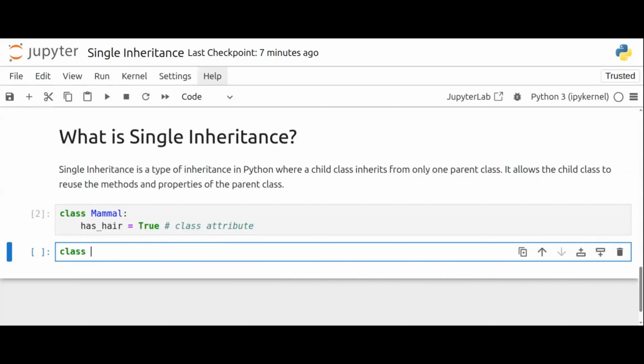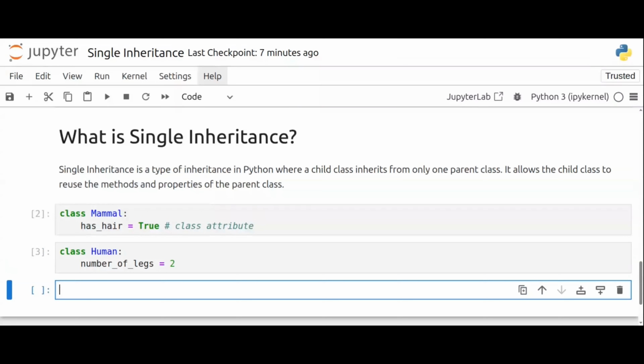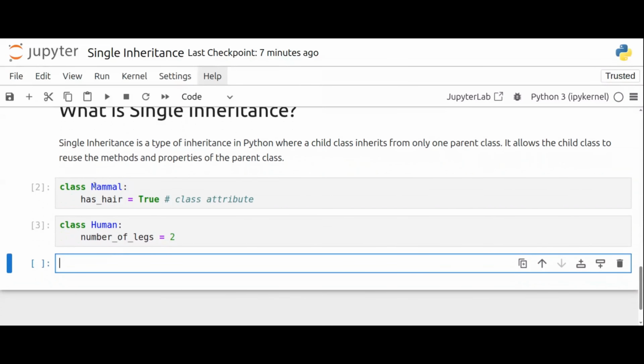Let me create another class. The mammal example would be human. Let's say human has a number of legs, which is 2. So we have one class mammal and another class human.